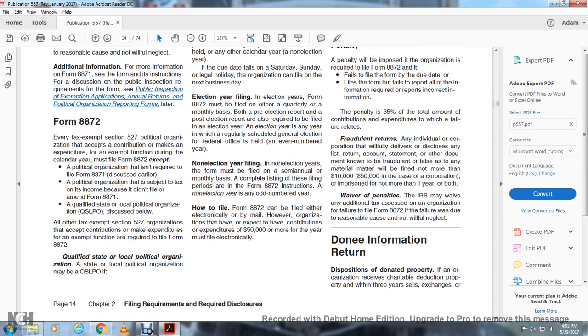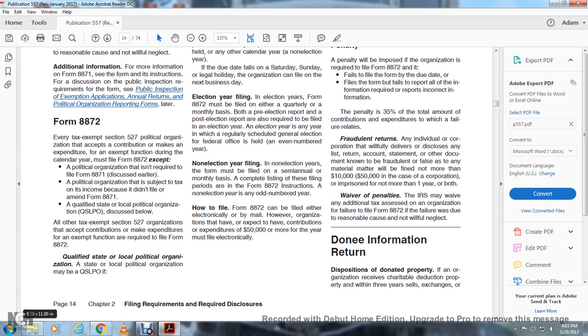Form 8872. Every tax exempt Section 527 political organization that accepts contributions or makes expenditures for an exempt function during the calendar year must file Form 8872. A political organization isn't required to file Form 8872 if it is not required to file Form 8871. As discussed earlier, a political organization that is subject to tax on its income because it didn't file the amended Form 8871 must still file. Qualified state and local political organizations, discussed below, are tax exempt Section 527 organizations that accept contributions and make expenditures for the exempt function and are not required to file Form 8872.